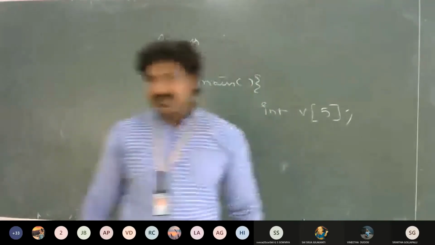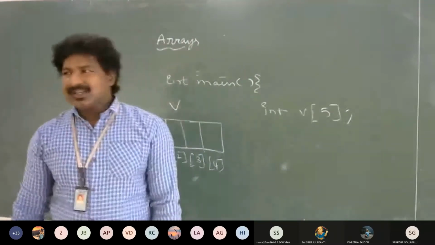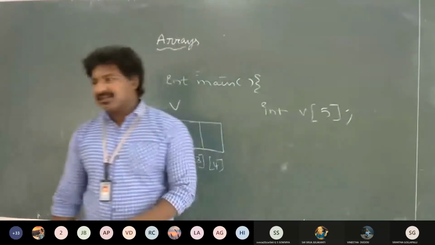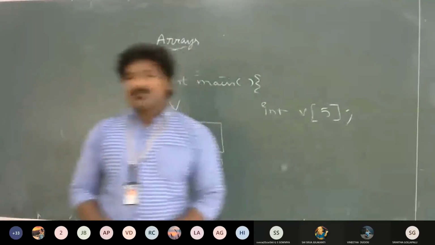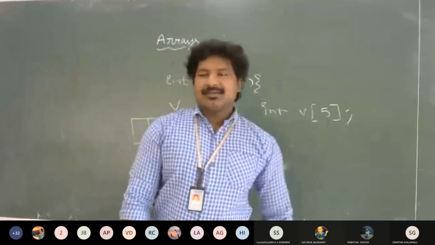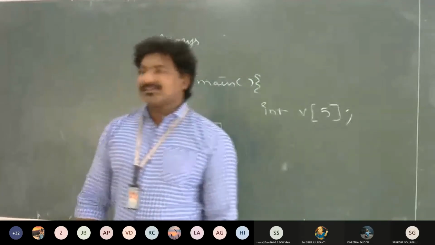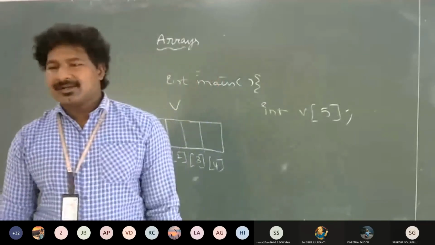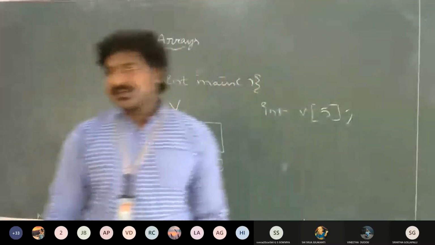Specifying a data type, giving a name for the array, and specifying a size for the array is called array declaration, right?